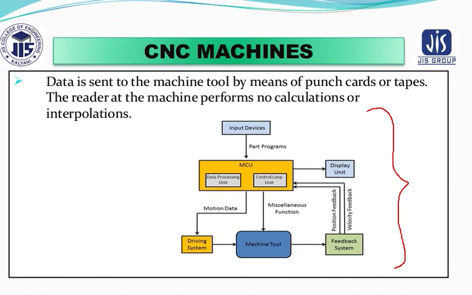New system options can be incorporated into the CNC control simply by reprogramming the unit, and due to this characteristic of CNC machine, it is also termed a softwired NC machine.